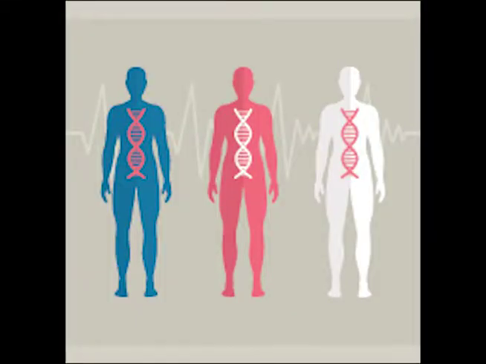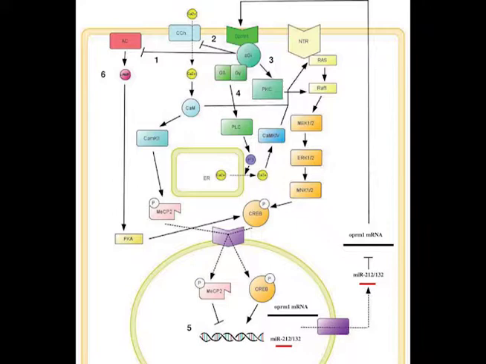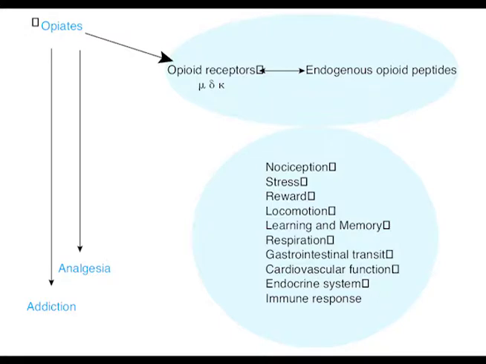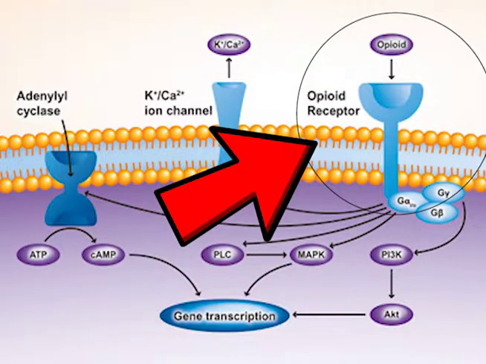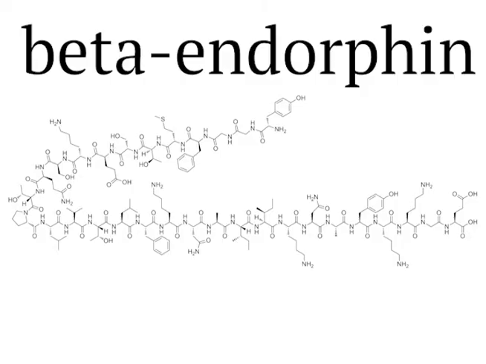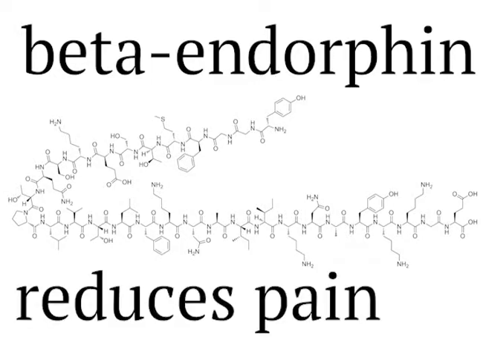While there are many variations in specific genes that are associated with alcoholism, including those that control the breakdown of alcohol in the body, 2 in particular are the OPRM1 gene and the SLC6A3 gene. The OPRM1 gene provides instructions for the coding of the protein mu-opioid receptor. According to Genetics Home Reference, the opioid receptors are a part of the endogenous opioid system, which is the body's internal system for regulating pain, reward, and addictive behaviors. These receptors are found in the outer membrane of nerve cells throughout the nervous system and bind beta-endorphin. Consuming alcohol leads to the enhanced release of these beta-endorphins, reducing pain throughout the body.